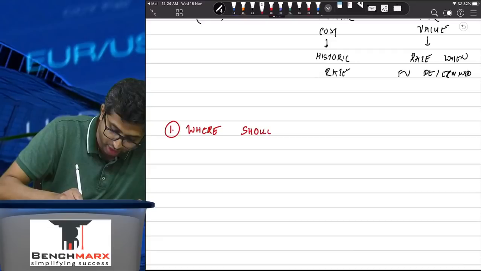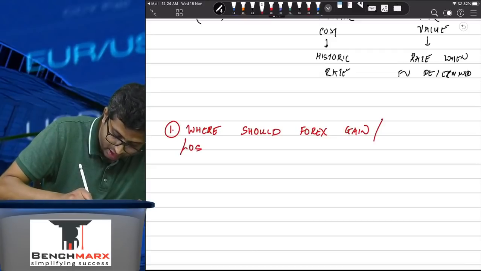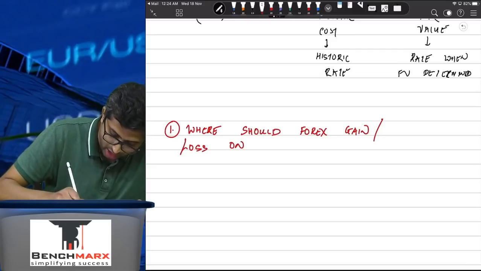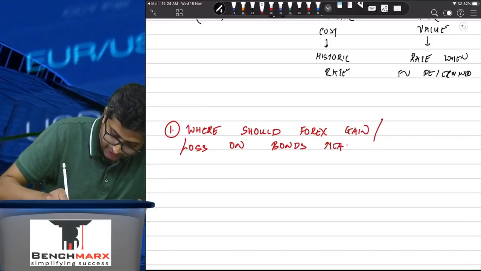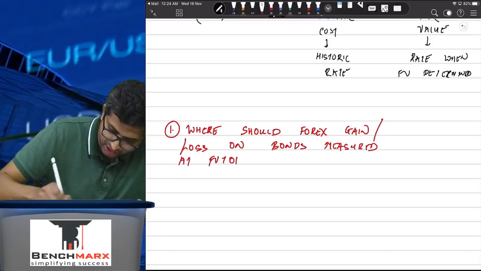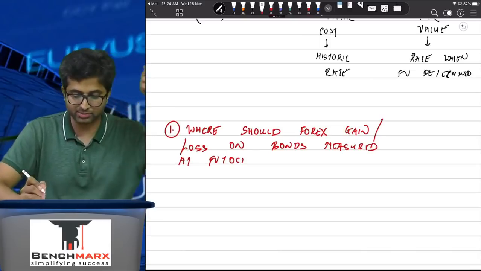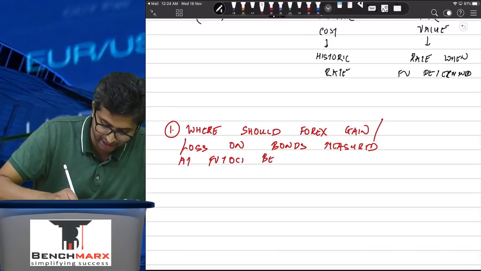Where should the forex gain or loss on bonds measured at fair value through other comprehensive income be recorded?